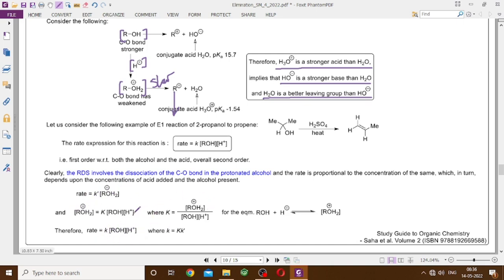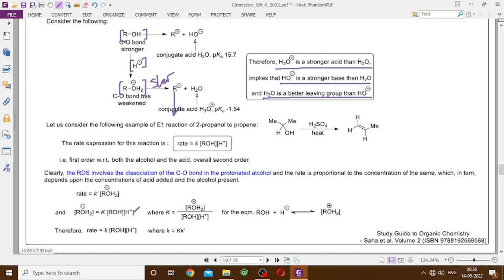You can also approach this by the equilibrium concept. The alcohol is getting protonated by H plus and giving rise to the conjugate acid of alcohol, ROH2 plus. You can go about it as an acid base equilibrium so that the concentration of ROH2 plus is expressed in terms of ROH and H plus,